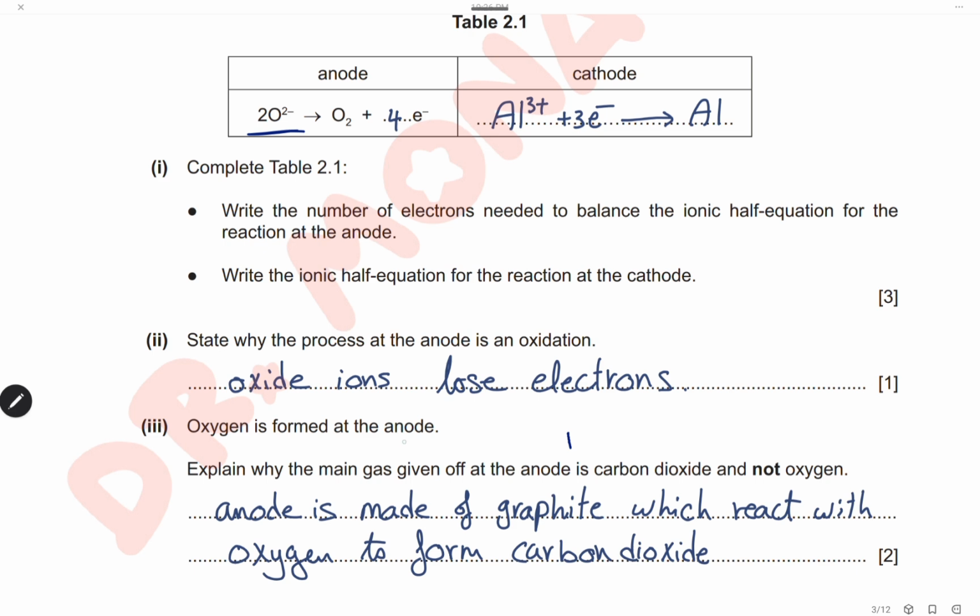Oxygen is formed at the anode. Explain why the main gas given off at the anode is carbon dioxide and not oxygen. The anode is made from graphite, and the oxygen produced at the anode reacts with the graphite anode to form carbon dioxide gas, so carbon dioxide is the main gas produced.